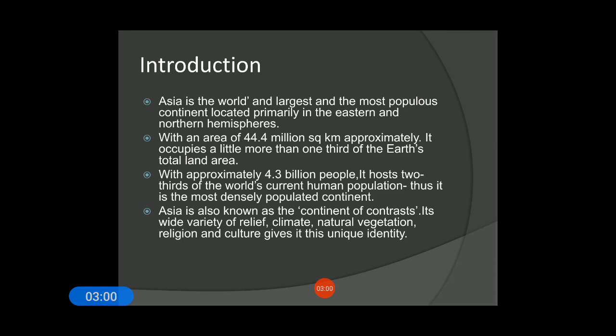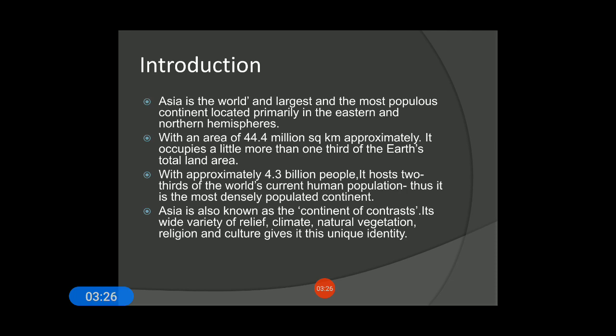Now, Asia is also known as the continent of contrast. Why? The reason behind this is Asia has wide varieties of relief. Relief means the physical features, especially mountains, plateaus and plains. So different kinds of mountains, plateaus and plains can be seen in Asia. Apart from that, it has variety of climate. Asia has diversity in climate.